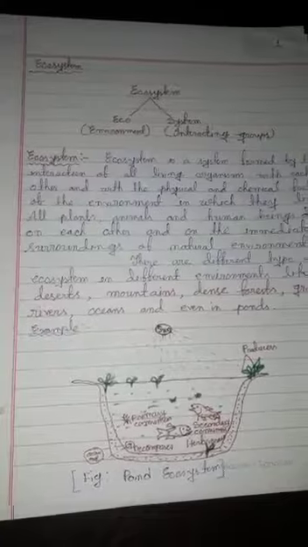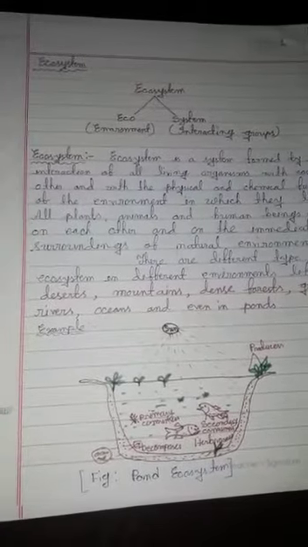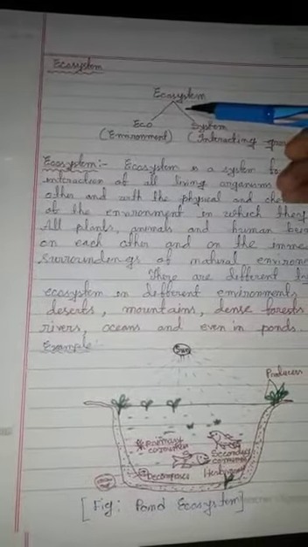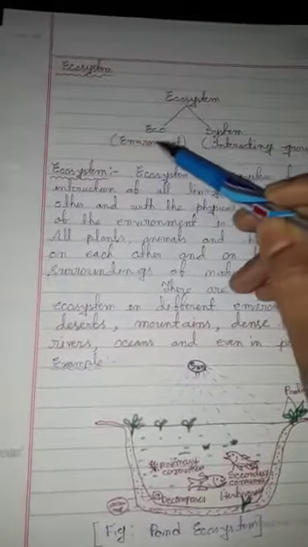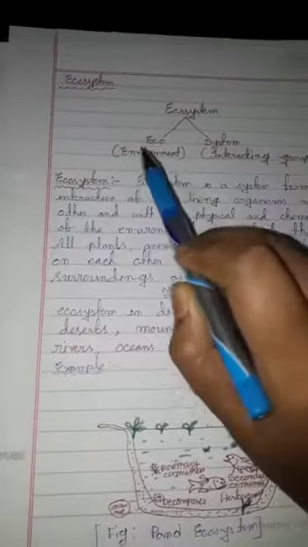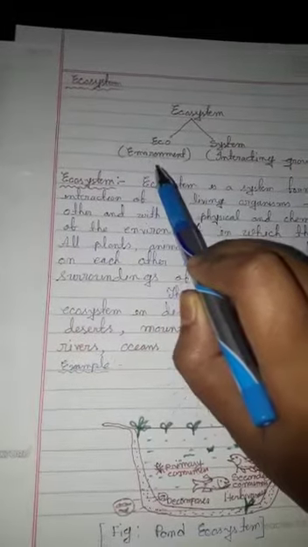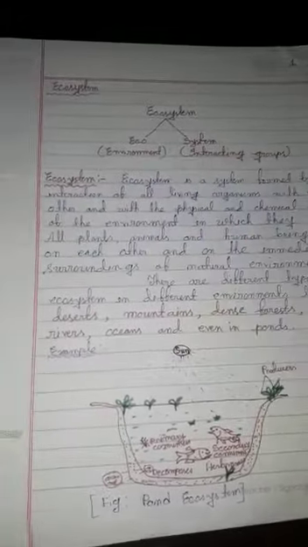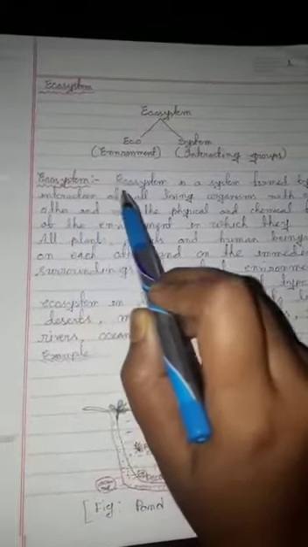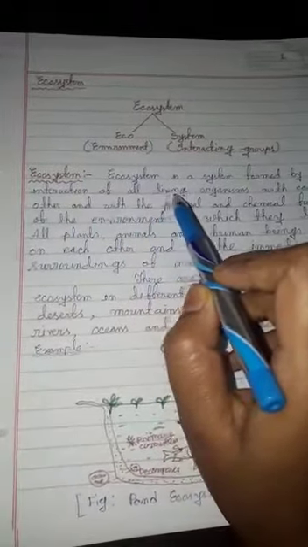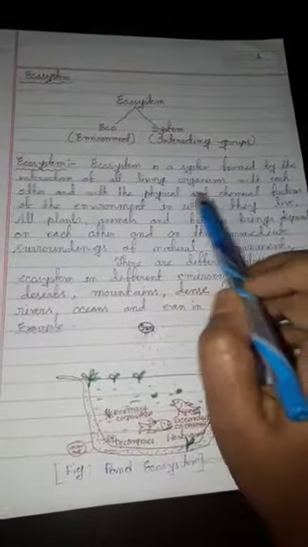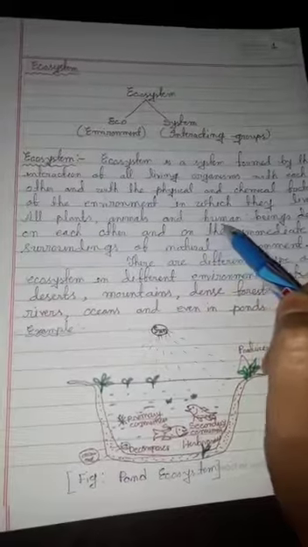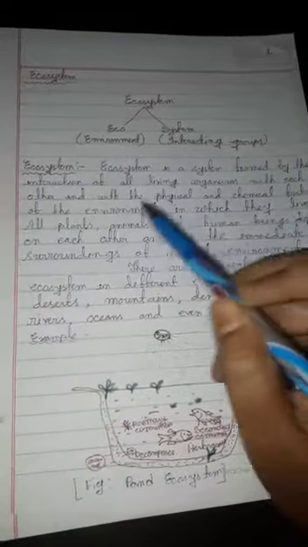So today we are going to discuss about ecosystem. The word ecosystem is divided into two words, that is eco and system. The word eco is related to environment and the system means interacting groups. So we can say that in our environment, the many kinds of living entities as well as non-living entities interacting with each other is called an ecosystem.